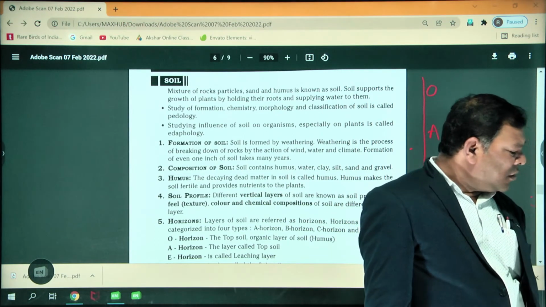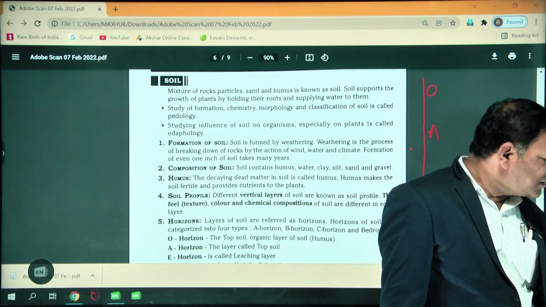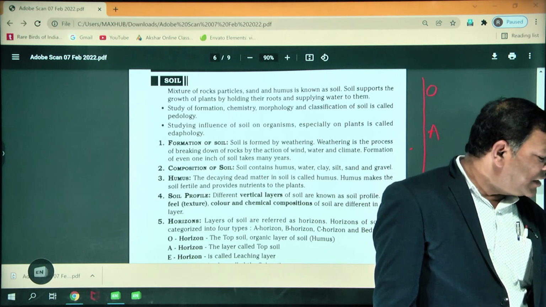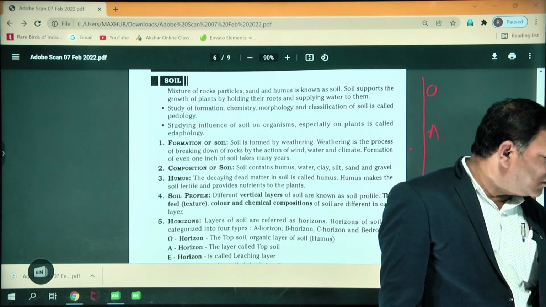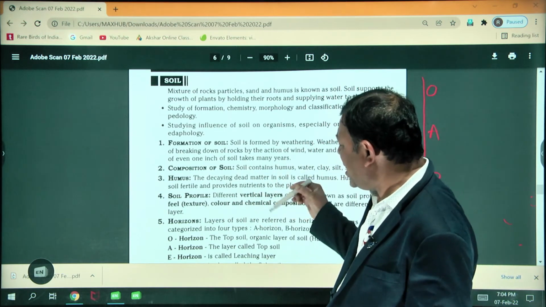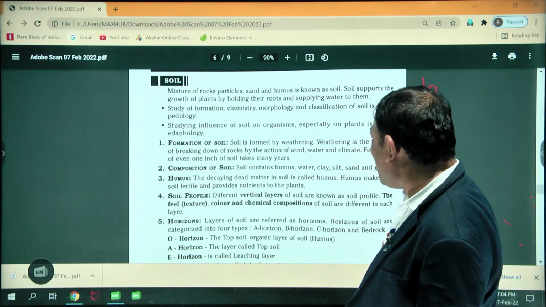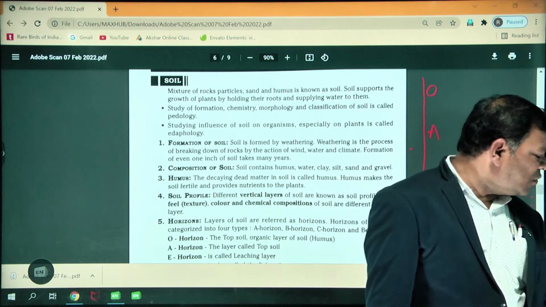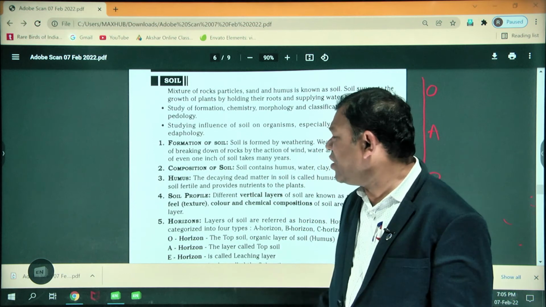Okay, sir. So actually soil is made up of horizontal layers. These layers are called horizons. They range from that rich organic upper layer to the underlying rock layer. So first, the O horizon. This is called the topsoil organic layer of the soil. In this, humus is present more; decomposed organic matter is present in the O horizon.